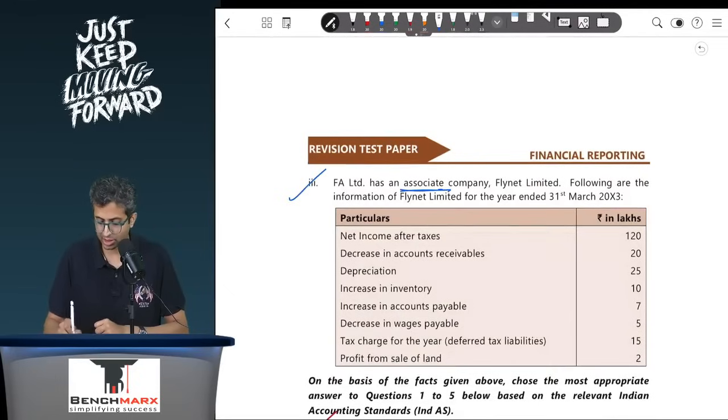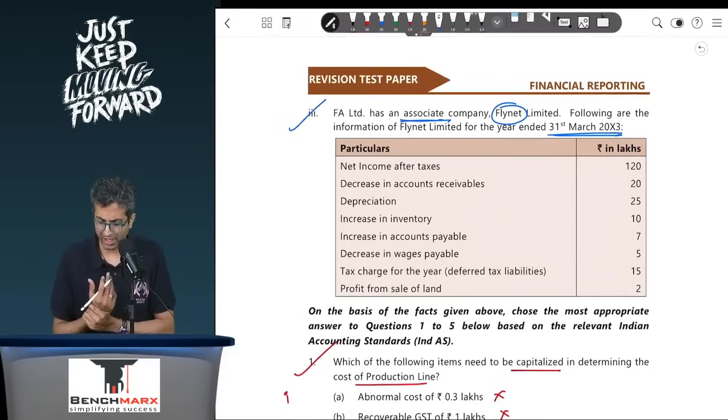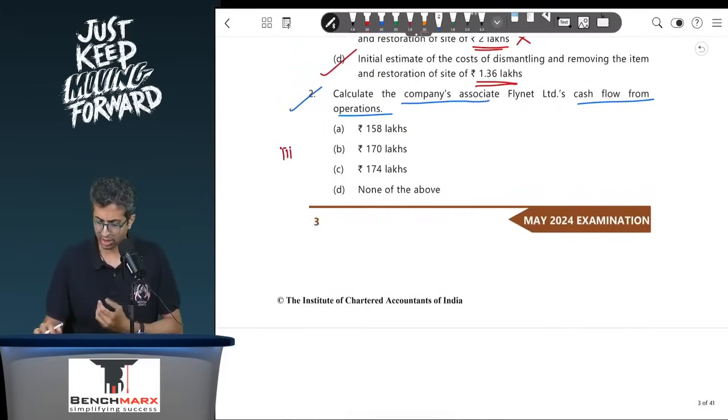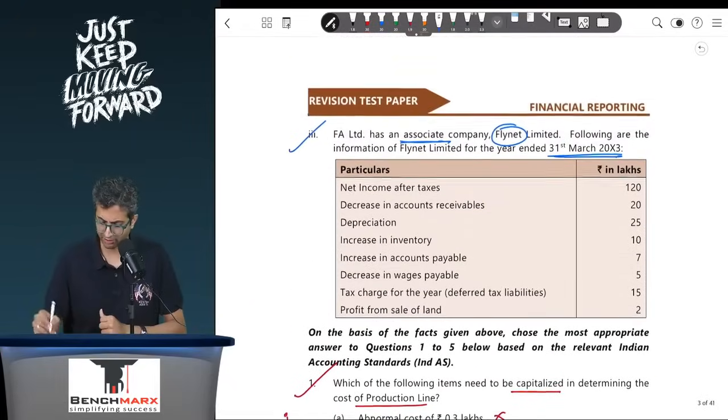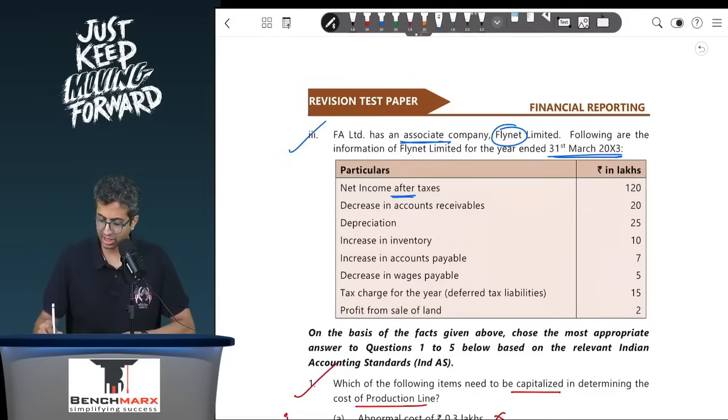FA has an associate company, Flynet. The following is the information for Flynet for the year ended 31st March 2023. So net income after taxes. You have to find cash flow from operations, CFO. So this is net income after taxes. Okay, decrease in accounts receivable. Remember, current assets opposite relation, current liability direct relation. So if there's a decrease in accounts receivable, you will add.